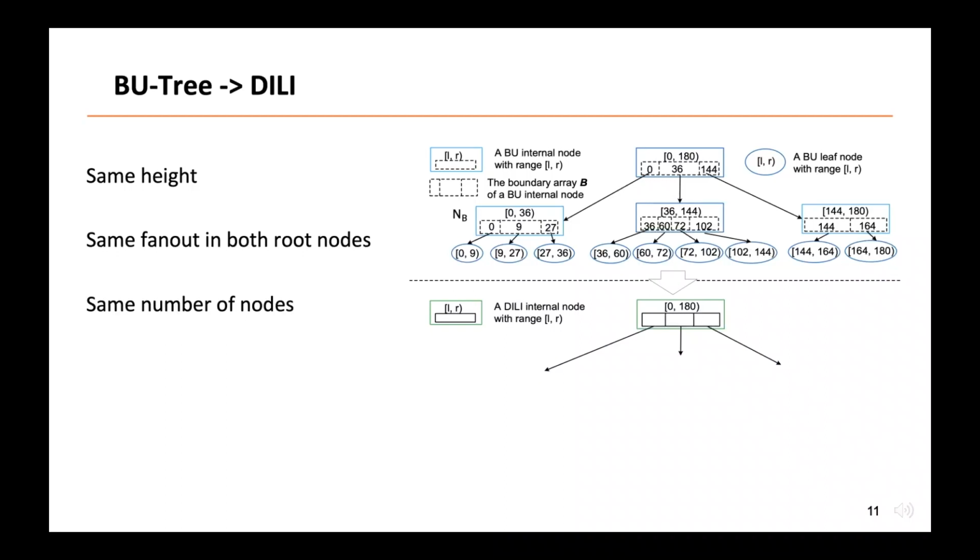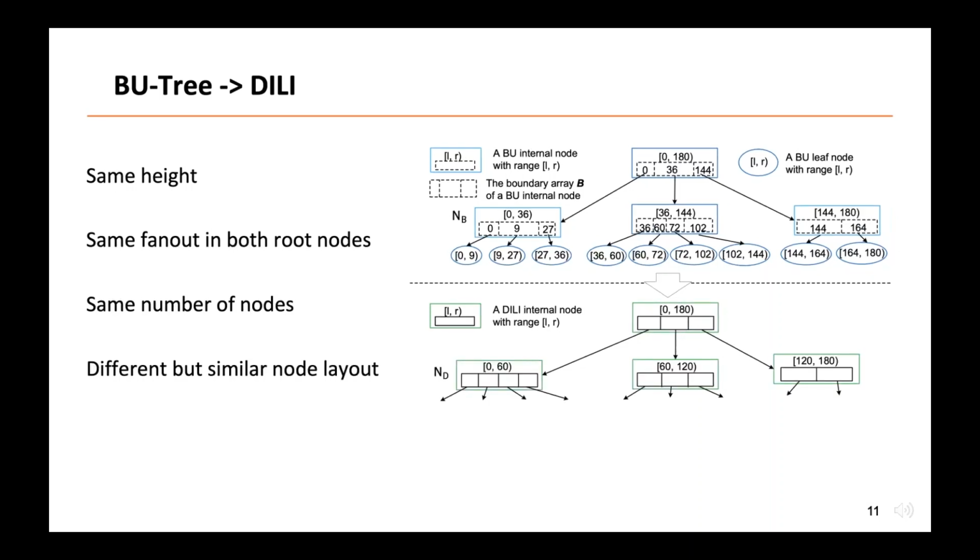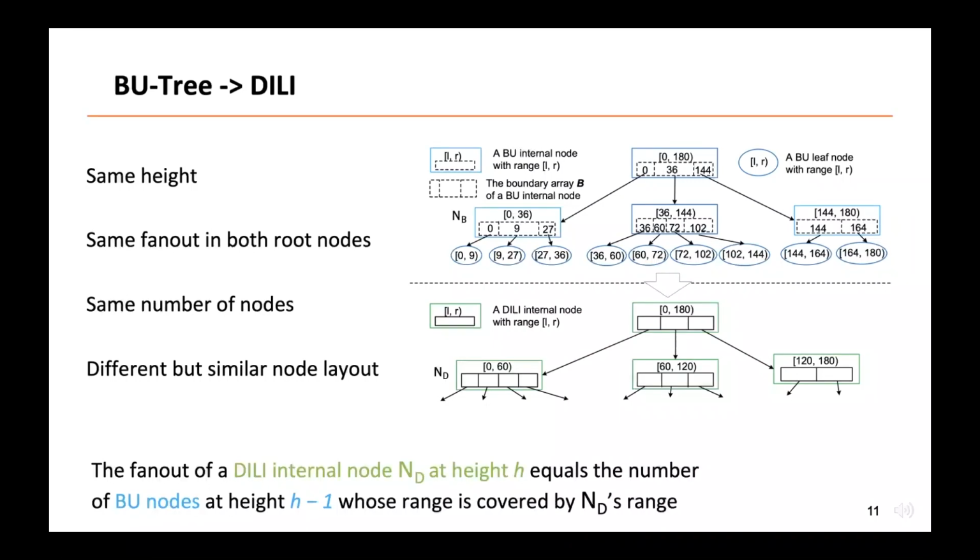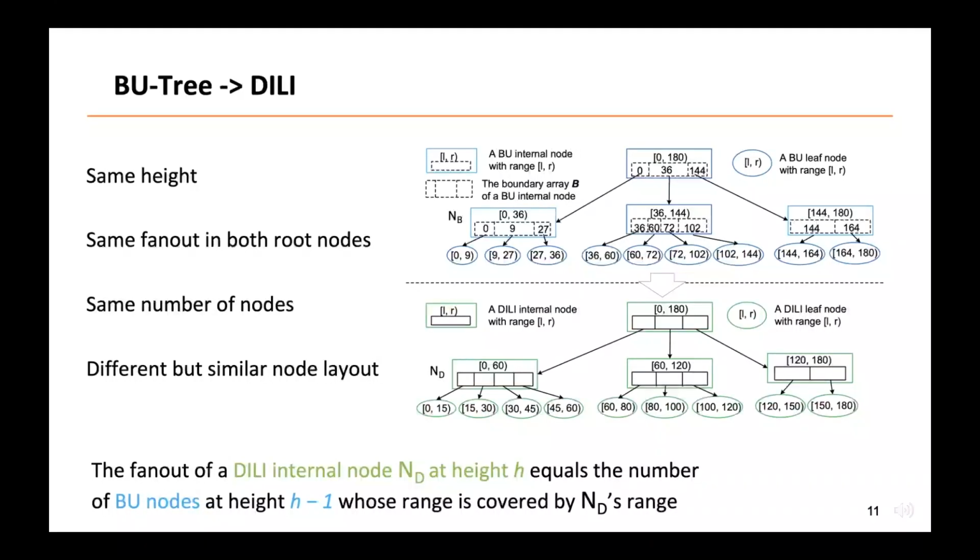The fan-out of a Dealy internal node ND at height h equals the number of BO nodes at height h-1 whose range is covered by ND's range. For example, in this figure, the height of the Dealy node ND is 2, and its range is from 0 to 60. This range covers 4 BO nodes at height 1. Thus, the fan-out of ND is set to 4.